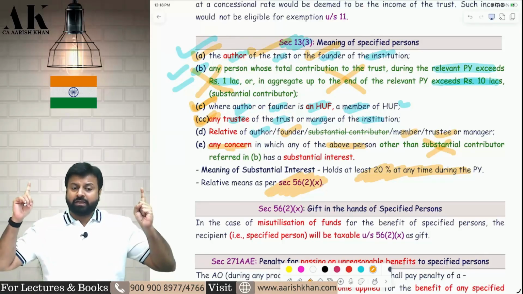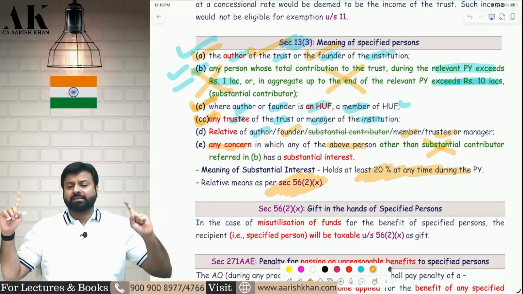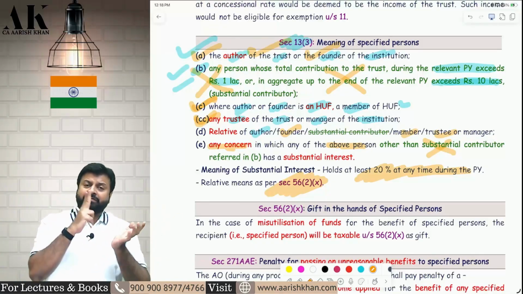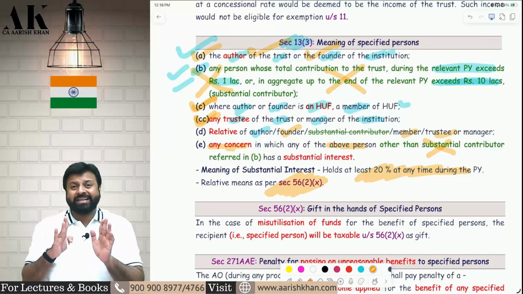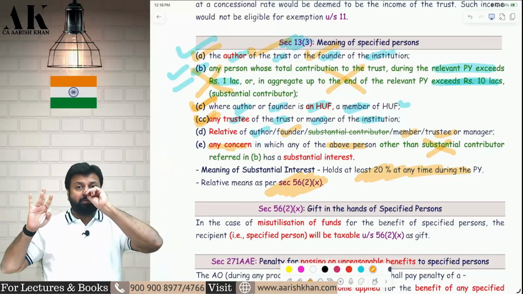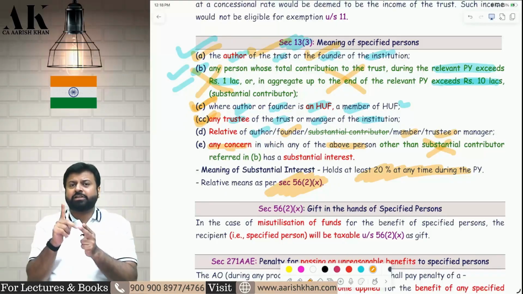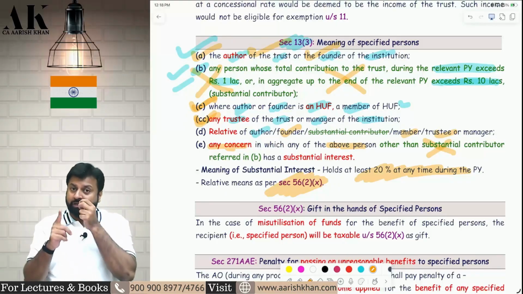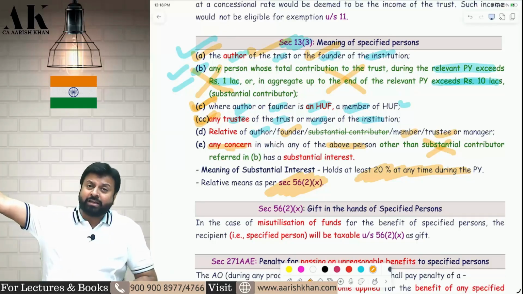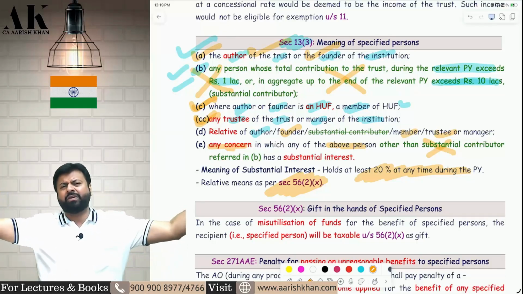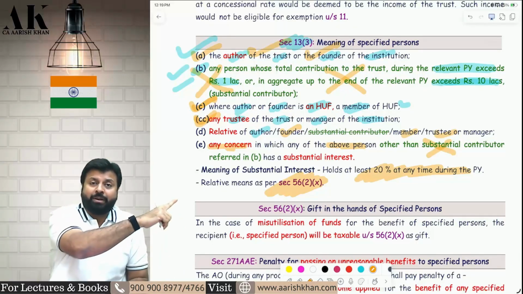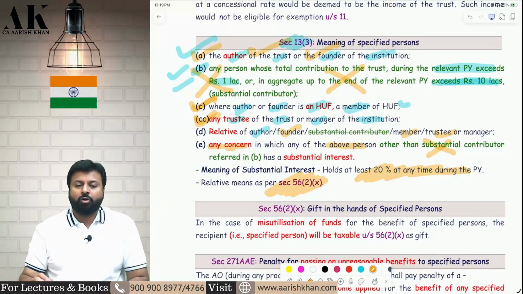And for the purpose of this section, relative means as defined under IFOS in gift taxation, which is a very wider definition as compared to normal relative. The term relative is defined under section 2(41), but that is a general definition for the entire income tax law. That's a very small definition. But the definition covered in IFOS in gift taxation is very wider. That wider definition has to be applied here, not the narrow definition. I hope it is clear to all of you.